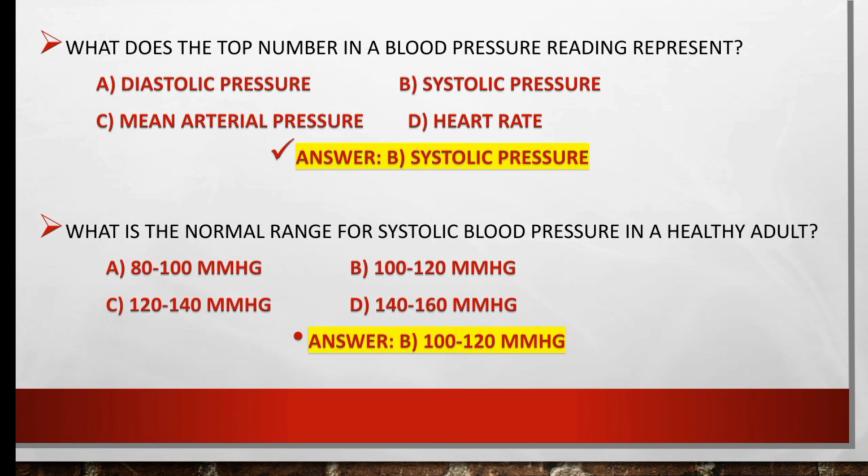What is the normal range for systolic blood pressure in a healthy adult? 80 to 100, 100 to 120, 120 to 140, or 140 to 160. So the right option is 100 to 120, the normal range for systolic blood pressure in a healthy adult. The right option is B.